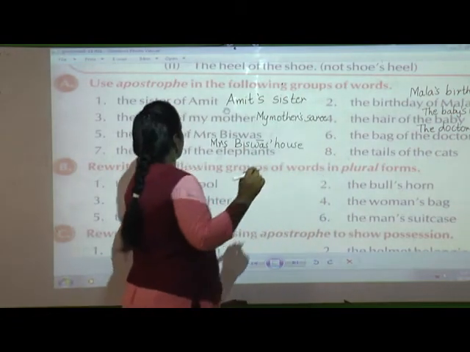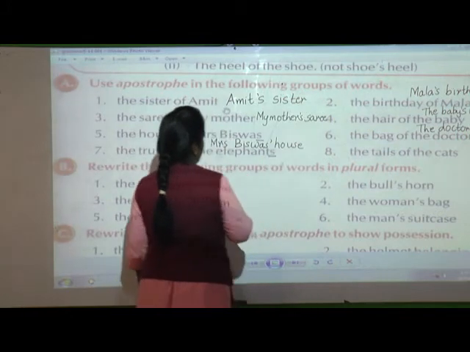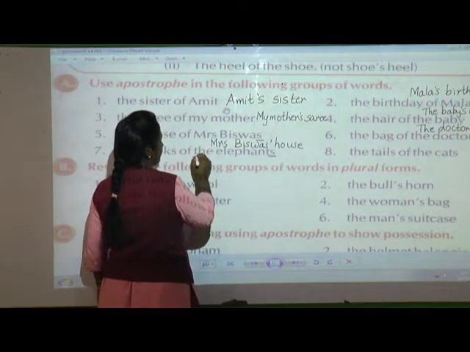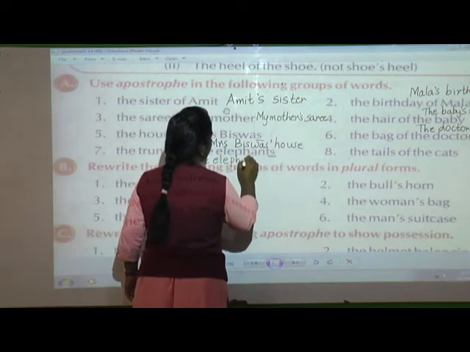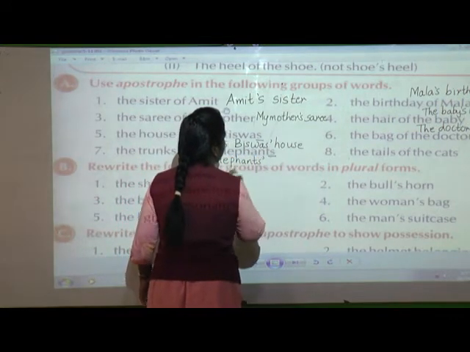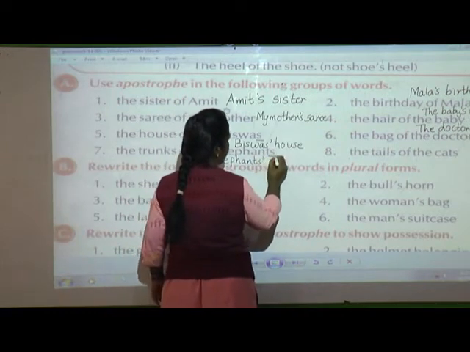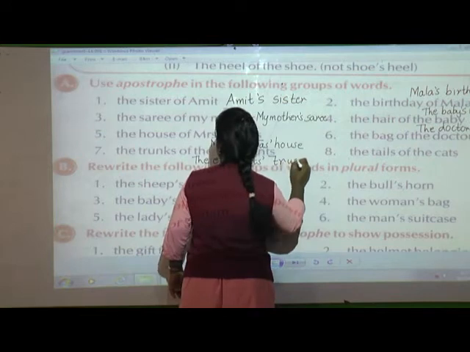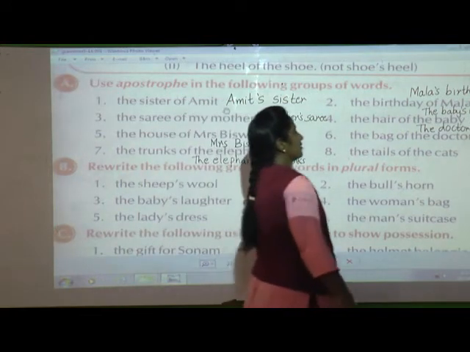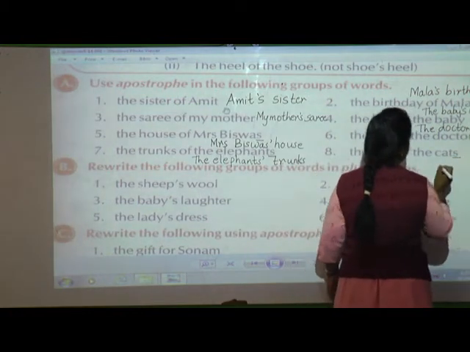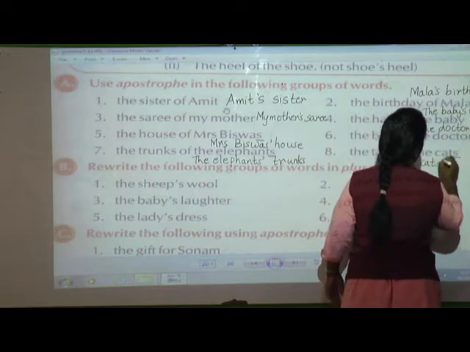Next, the trunks of the elephant. So here also if you see, the word is ending with S. So how are you going to write the elephants? You are not going to put an apostrophe S, only an apostrophe. The elephants' trunks. And the last, the tails of the cats. Here also if you see, it is ending with S. So the cats' tails.